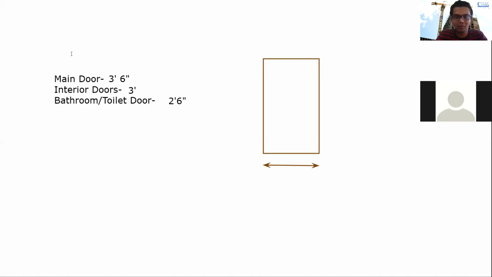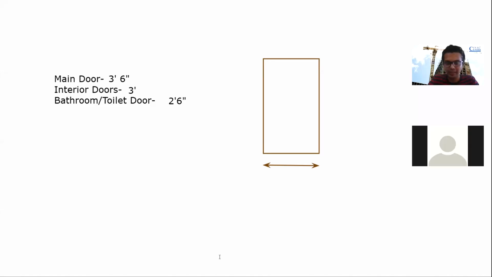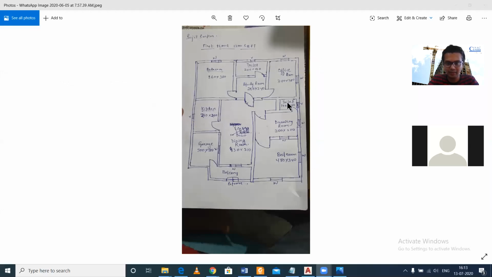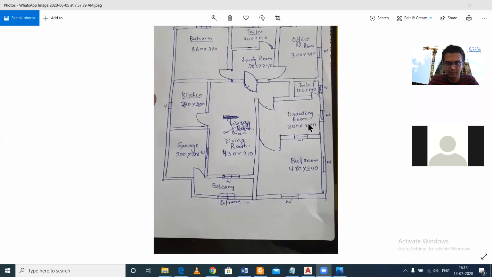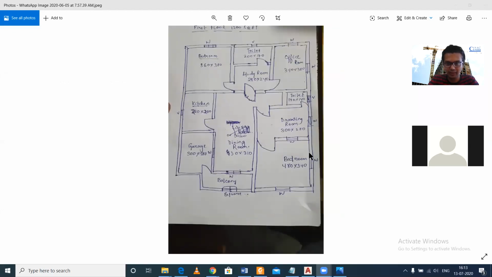So these are the common sizes of the doors which we use in our plan. Just share our screen again. So if you have this plan here, where is the main door here? Okay, let us check any other plan. The main door is not there. This is the first floor plan, I think. Okay, so we don't have the main door. This is the first floor plan.